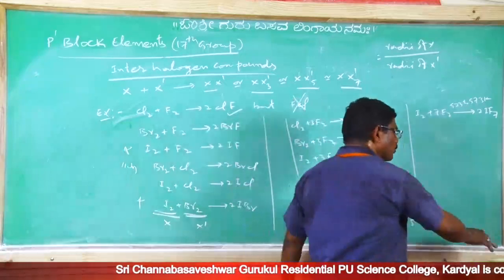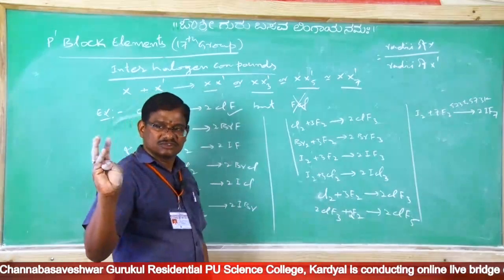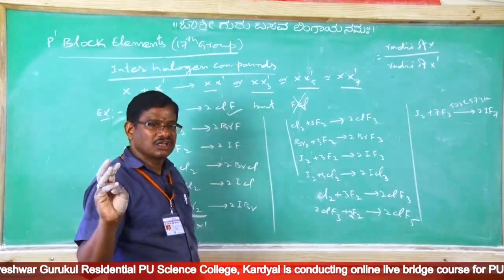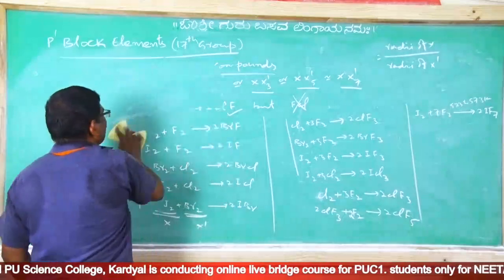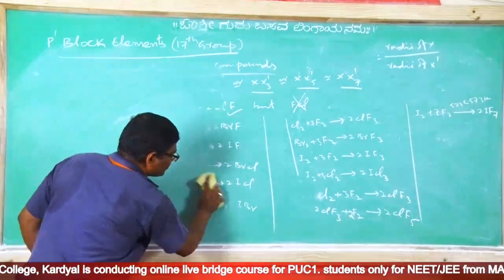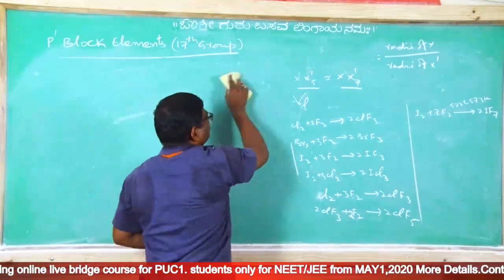And again, according to VSEPR theory, for interhalides we look at the geometry, hybridization, number of lone pairs and number of bond pairs. Suppose XX dash, in this form, let us consider.